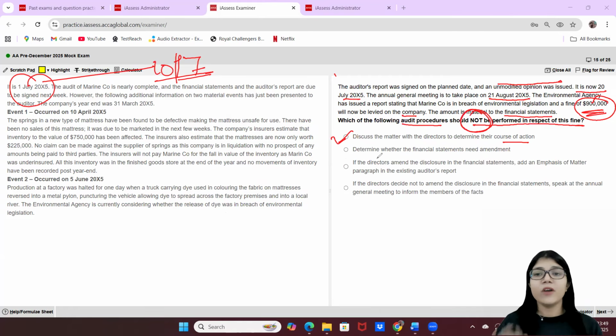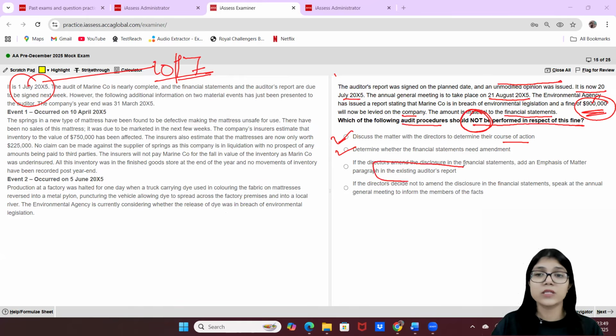Next, determine whether the financial statements need amendment. Again, you have to see, because this is a material amount. We need to see if there should be any amendment because it is material. So we need to see if the amendment is required or not. So this is correct. The third one is, if the directors amend the disclosures in the financial statements, add an emphasis of matter paragraph in the existing auditor's report. This is a wrong statement.